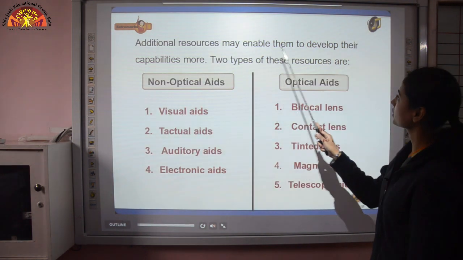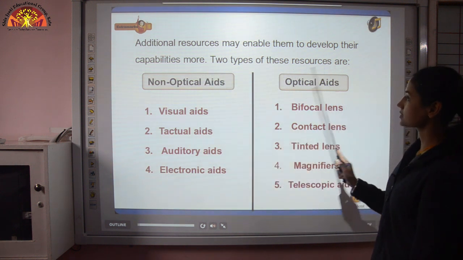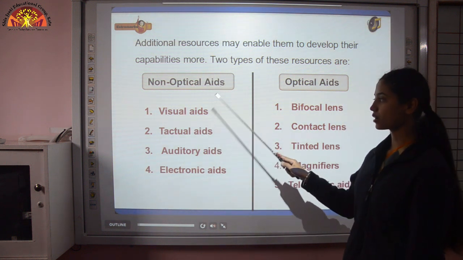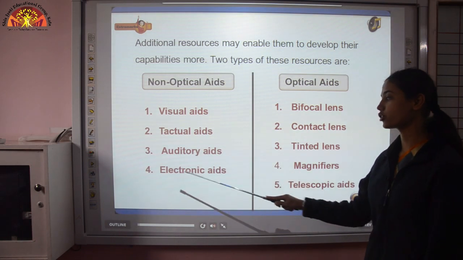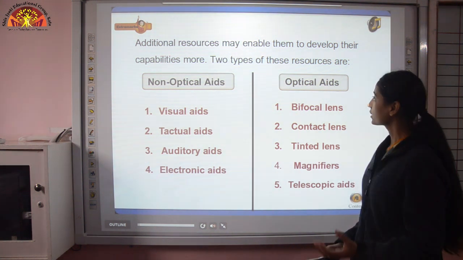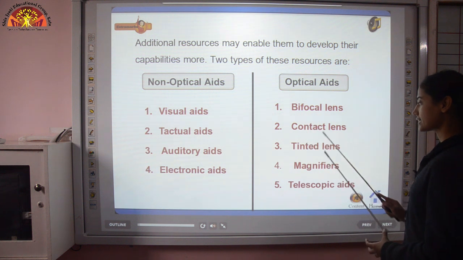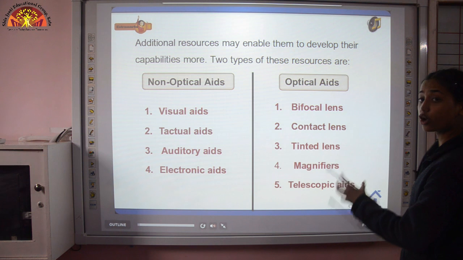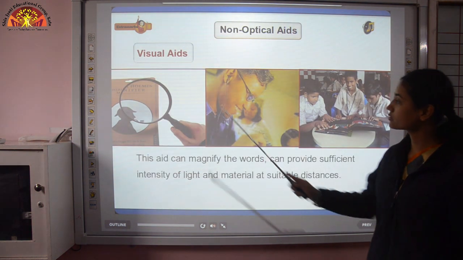Additional resources may enable them to develop their capabilities more. Two types of these resources are non-optical and optical. Under non-optical aids come visual aids, tactual aids, auditory aids, and electronic aids, in which cassettes and electronic gadgets are given to them. Then optical aids are bifocal lens, contact lens, tinted lens, magnifiers, and telescopic aids; all these are optical instruments.